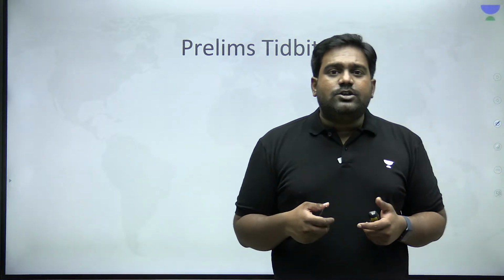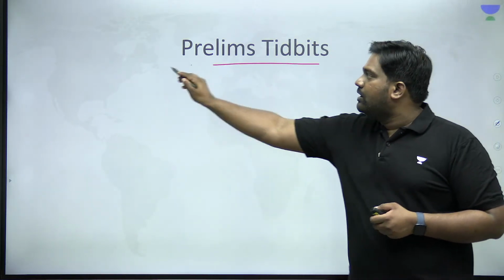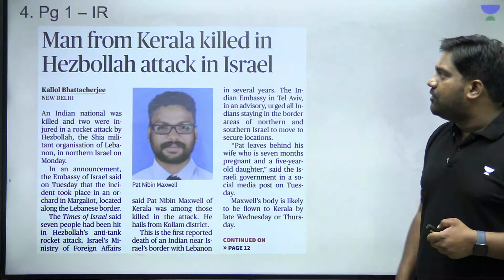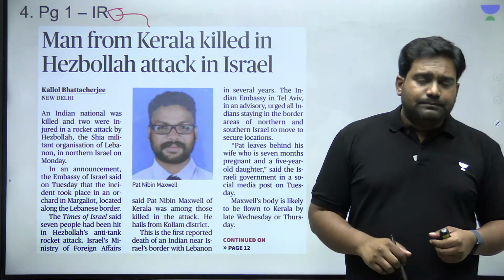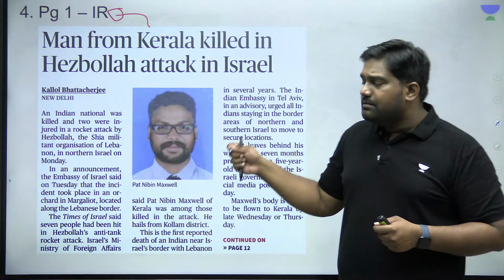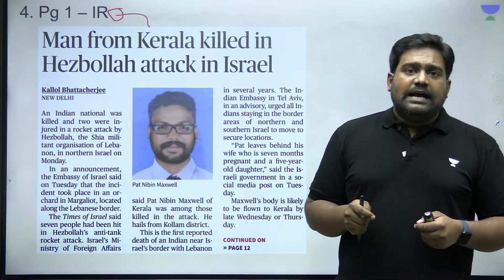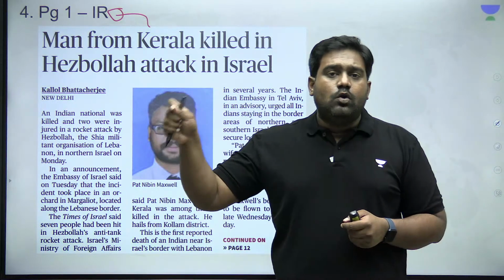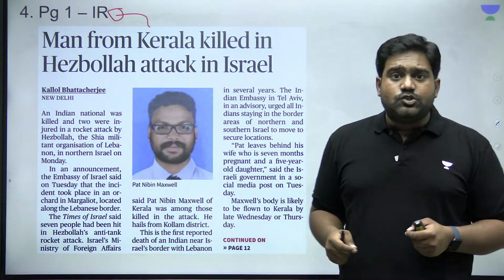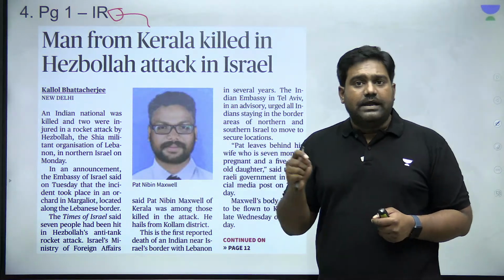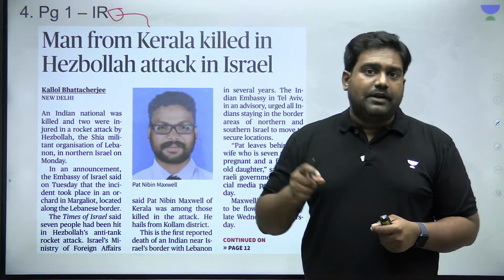So now let's head towards the prelim section and take a quick look at the smaller articles that are relevant for prelims. Please look at this article from page number 1. The article says that an Indian man from Kerala has become a casualty in the ongoing war in Israel and Gaza. This happens to be the first recorded death of an Indian national in the ongoing conflict.